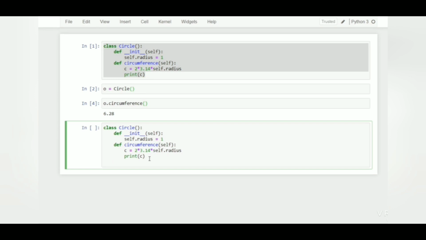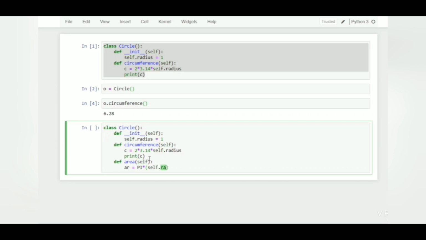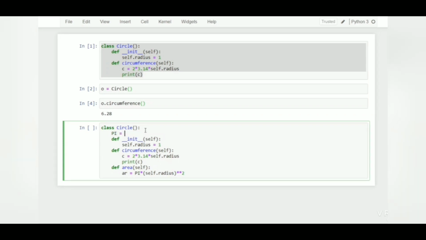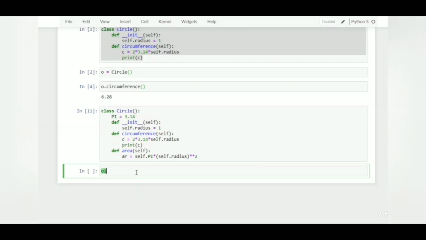Now let's take another example, and this time we find the area of a circle. I just copy this code and paste it here. I will define a new method, I will say area. We have to connect it with our class, and then we will say AR as area. Then instead of writing 3.14, I will say PI, and then we have pi multiplied by self dot radius square. Now we have to define Pi is equal to 3.14, since the value of Pi is constant. So we have to define it at the top. Here we have to write self dot Pi.